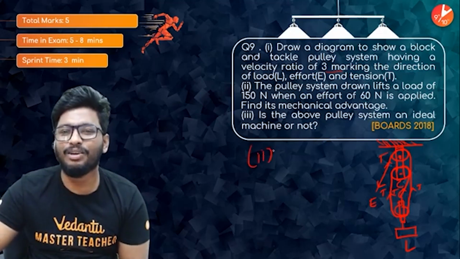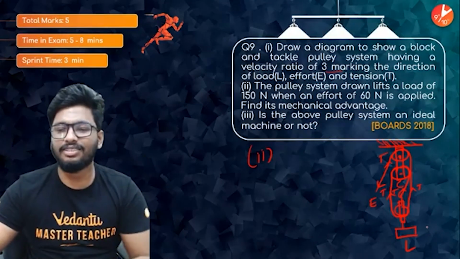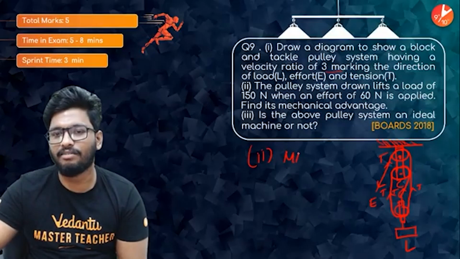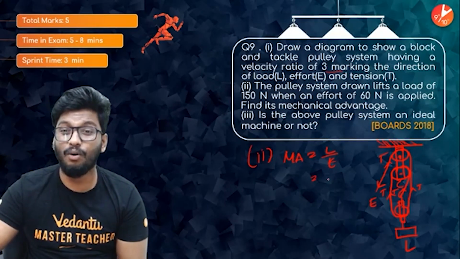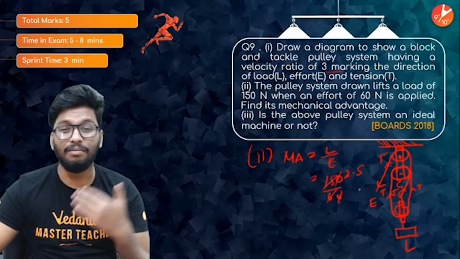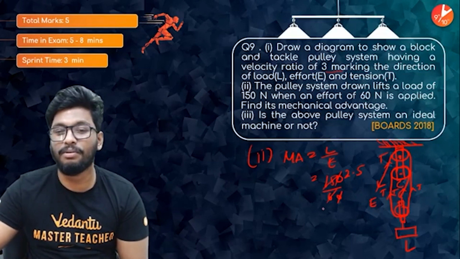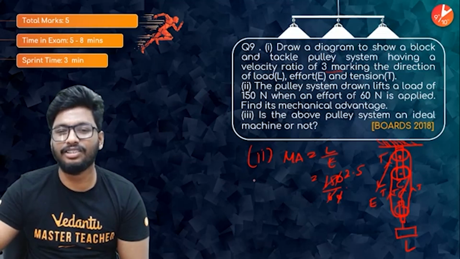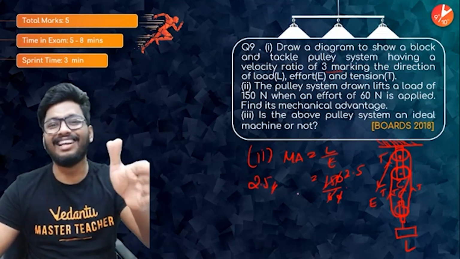Now to answer the second part of the question, if the pulley system draws a lift, okay, if the load is 150 newtons and the effort is 60 newtons, what would be the mechanical advantage? Mechanical advantage is equal to load by effort. So load is 150 divided by 60, so I believe it'll be 2.5. 2.5 would be the mechanical advantage, right? So mechanical advantage is equal to 2.5. I know I feel like I'm talking to myself, but yeah, mechanical advantage is 2.5.